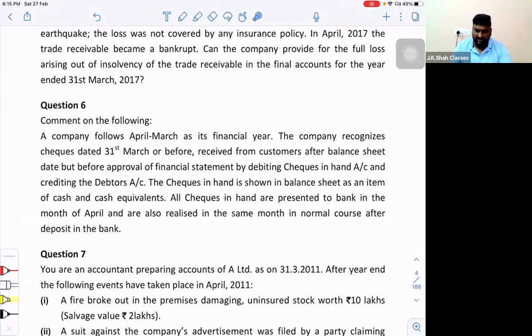Niranjana says it is correct. Okay. So it is an adjusting event. Okay. Ritika also says it is an adjusting event. Okay. Jyotika says yes, sir, the company is right. Okay. Means the majority of them are saying yes, sir, it is correct. So if so many people are saying it is correct, it may be correct only.